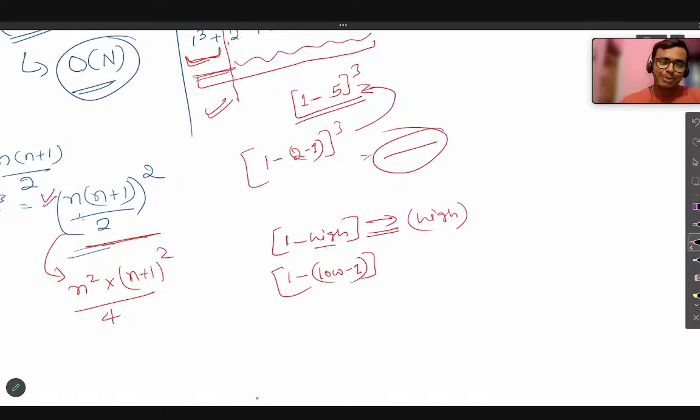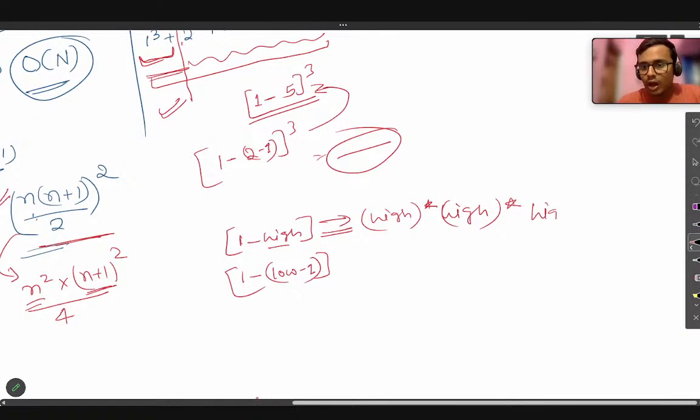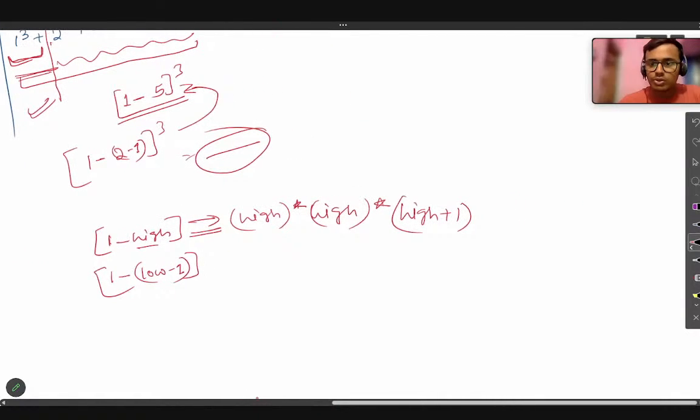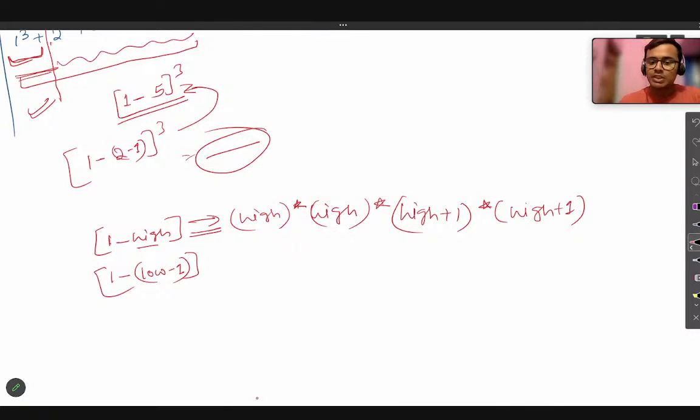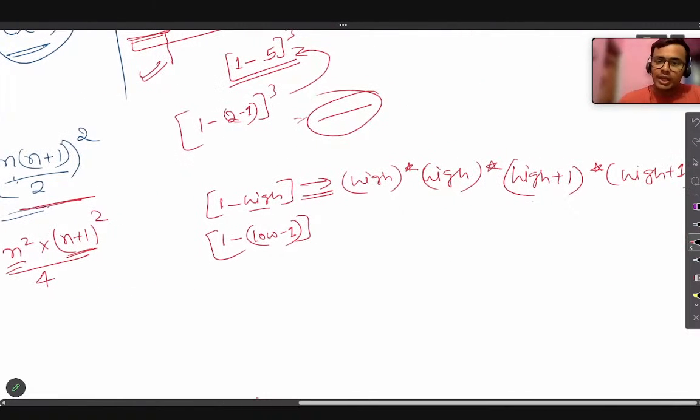If we expand that into code, that means high into high, that would be n square. Now high plus 1, again multiplied by high plus 1. This is n into n, that means n square. This is n plus 1 into n plus 1, that means n plus 1 square, divided by 4. So this will be the one range.